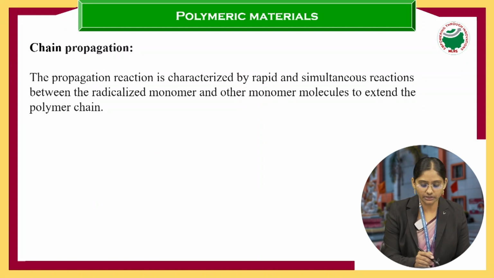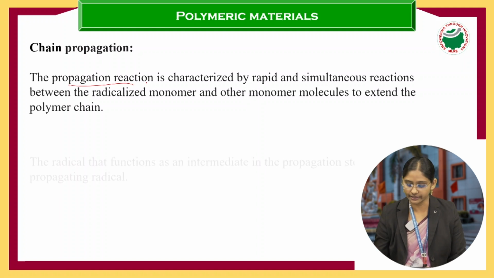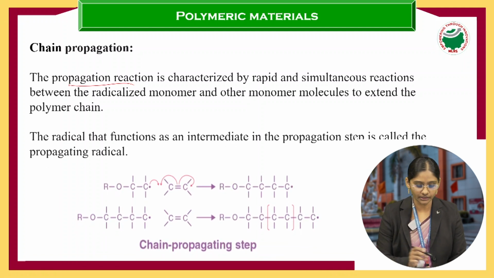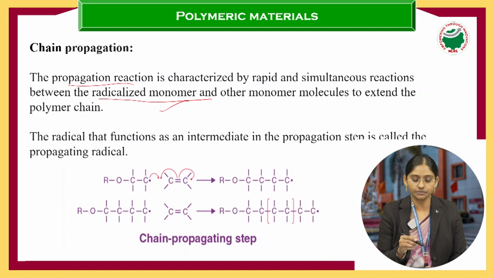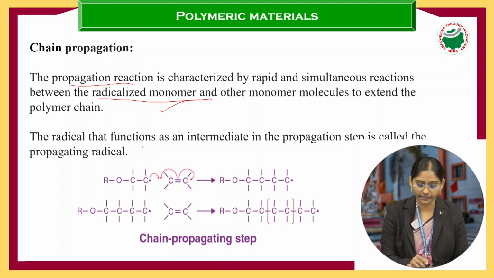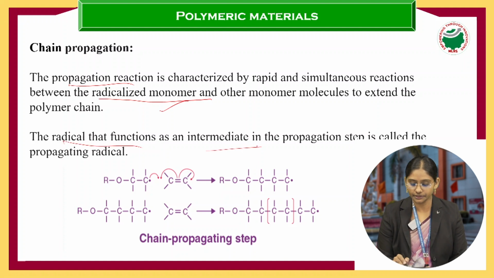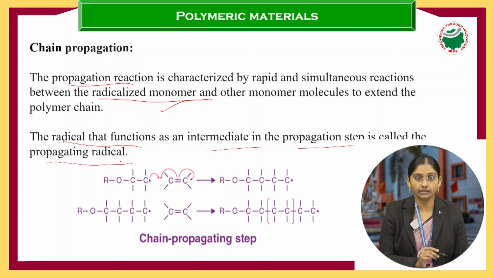In this chain propagation, here it is a radicalized monomer. The radical functions as an intermediate, and in the propagation step it is a propagating radical.